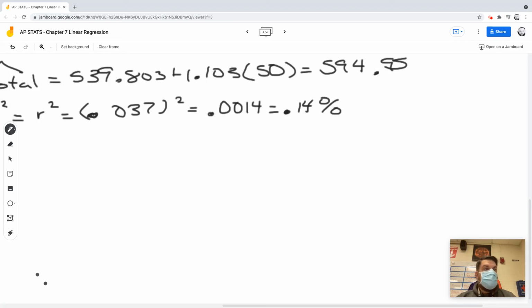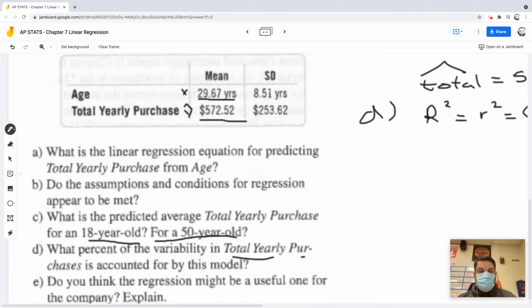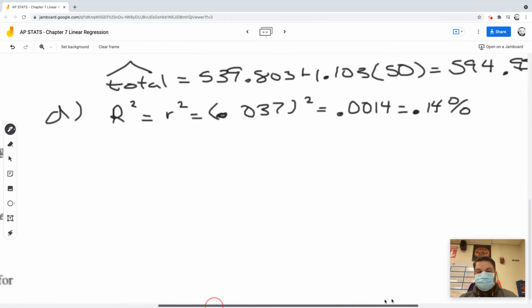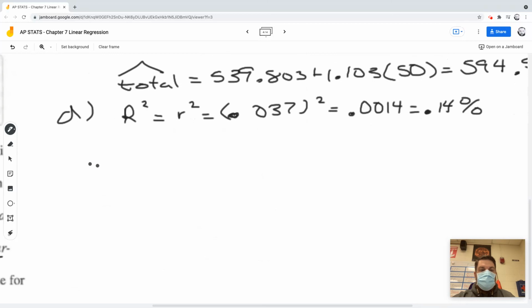Okay. And then lastly, for part E, let's see what part E says. Do you think the regression might be useful for the company? Yes or no? What do you guys think? Yeah, so I would say probably no, because it's too broad. Not really.